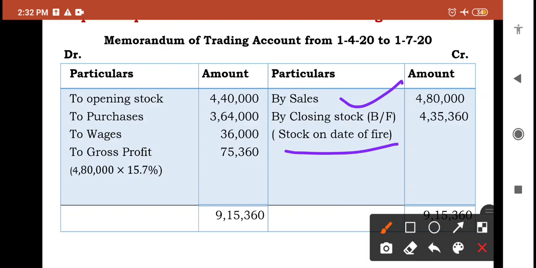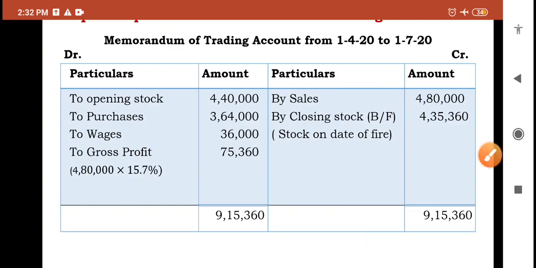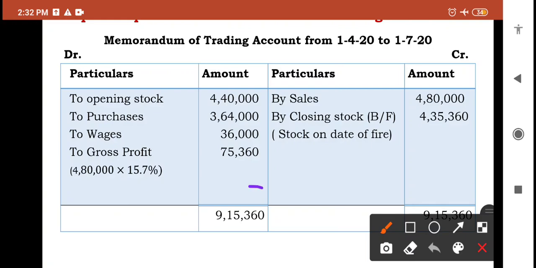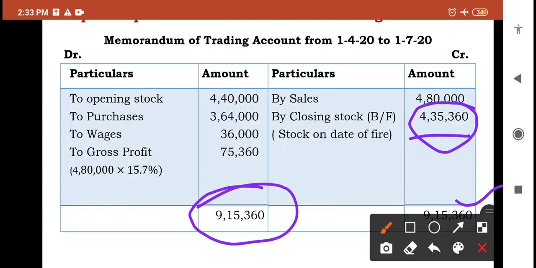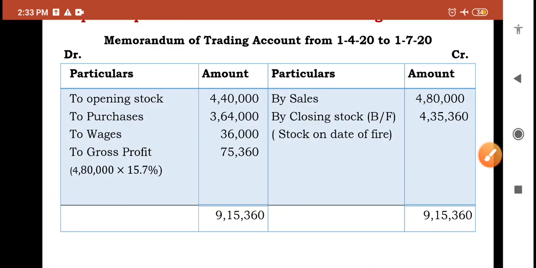Okay, so we totaled the amount. So the total's highest amount comes under the debit side, that is 9,15,360. So we recorded both the sides, and the balance we got is 4,35,360. So that is considered to be the balancing figure, that is closing stock, or it is also known as stock on date of fire. Hope you understood this step.